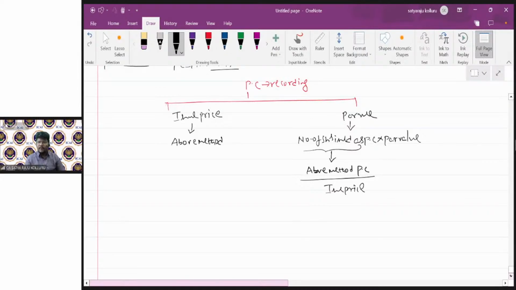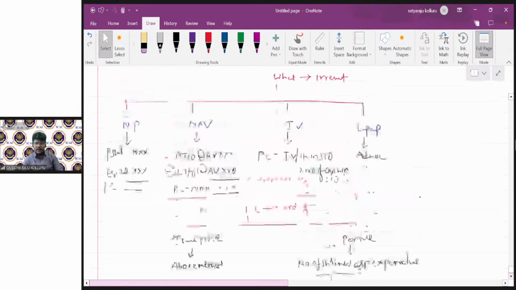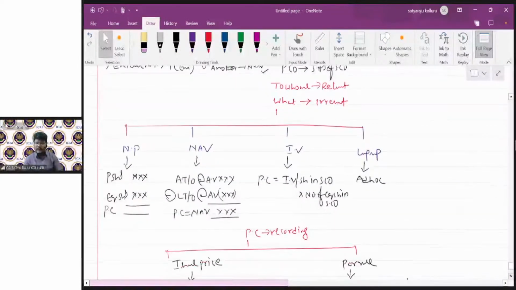Then if you multiply with the par value, then automatically PC will be recorded at par value. I told you one important, slightly complicated case. If the PC is under the intrinsic value method and the PC is going to be recorded at par value, which formula should we use? The above method of PC in case of the intrinsic value method is intrinsic value per share in selling company multiplied with number of equity shares in selling company.